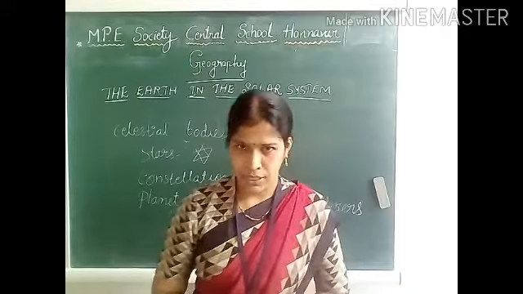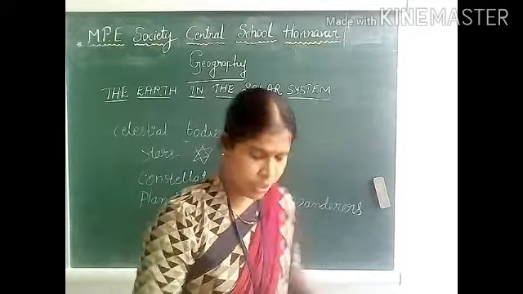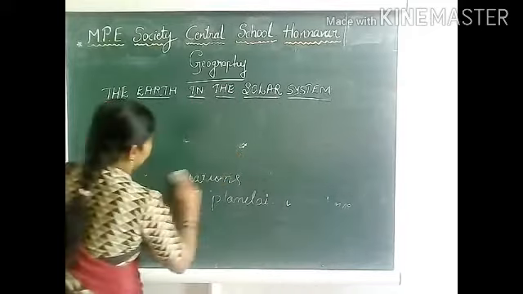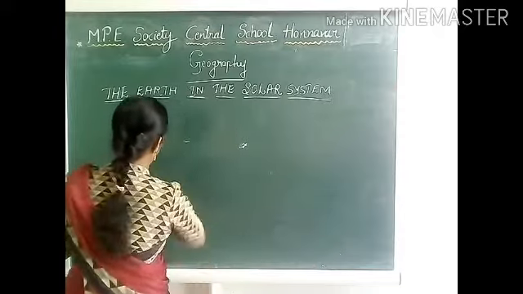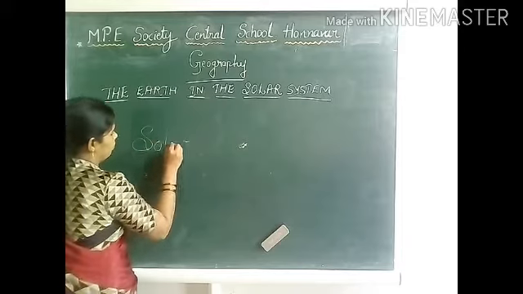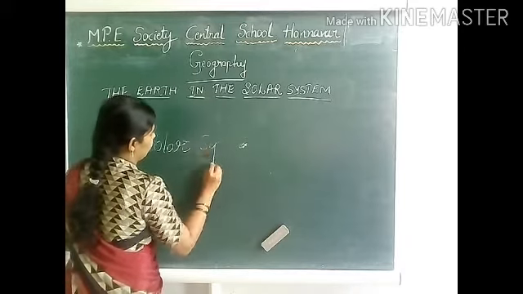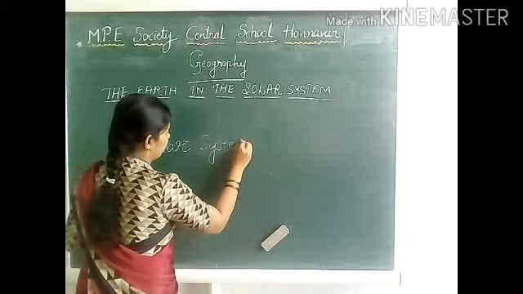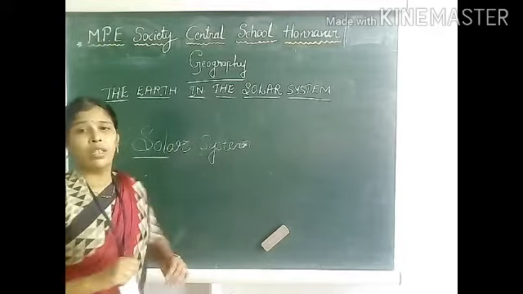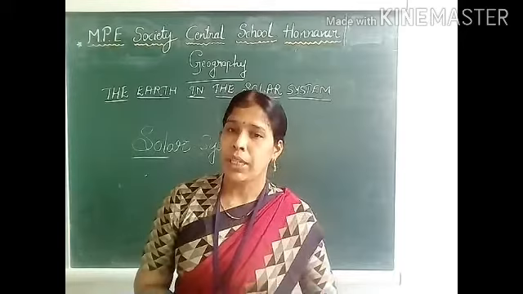Solar system. Students, Sol means the sun god in Roman mythology.